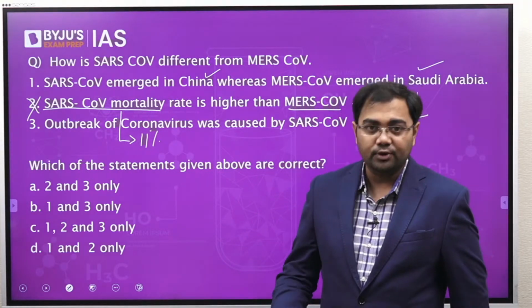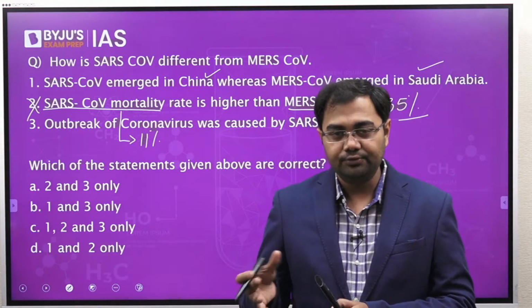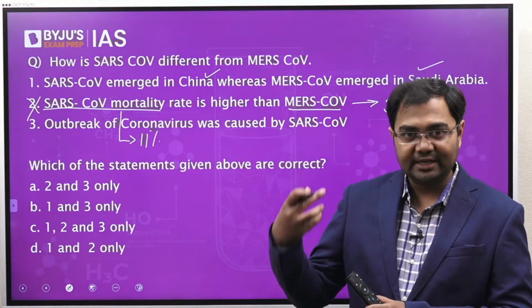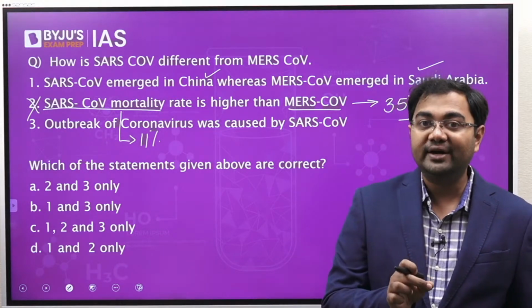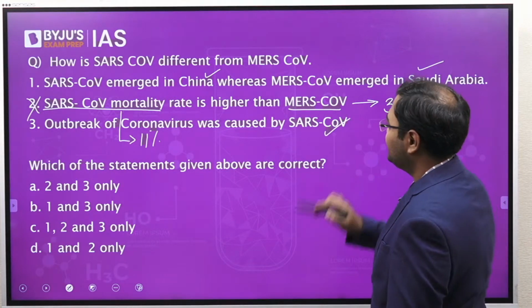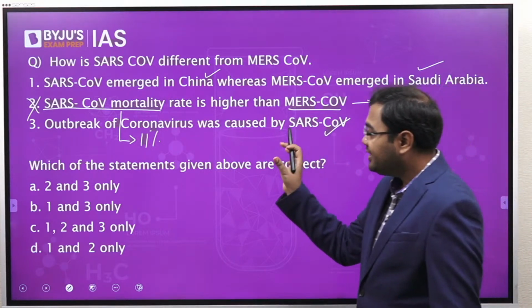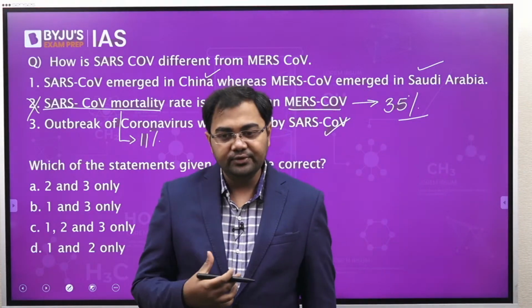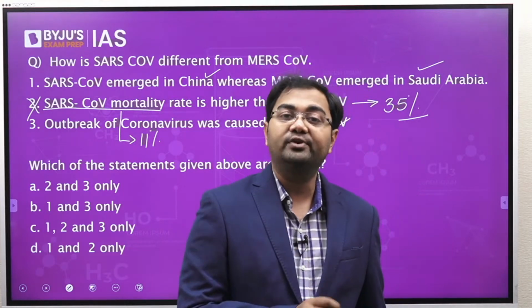And SARS-CoV is what? We discussed this. There are three deadly variants of coronavirus: SARS-CoV, SARS-CoV-2 and MERS-CoV. So SARS-CoV is an outbreak of coronavirus, and that's why the statement is correct. Please don't confuse, because in general we are used to using the term coronavirus instead of COVID-19.